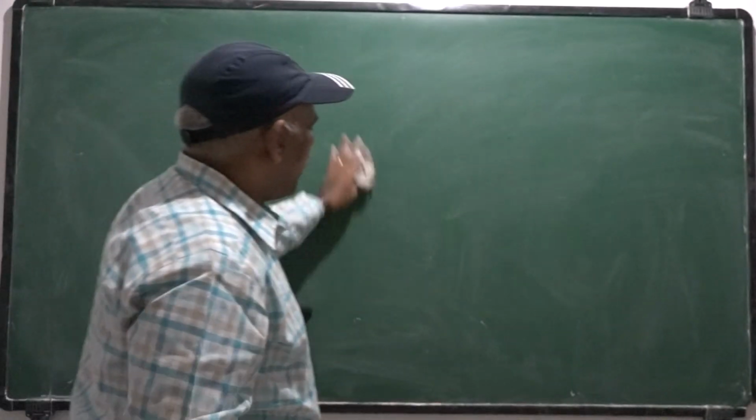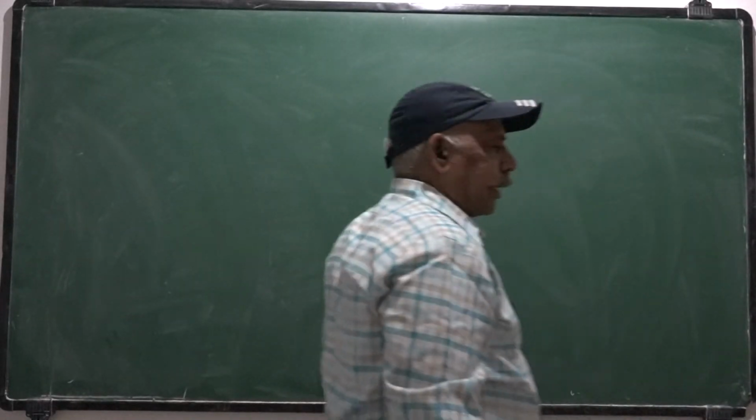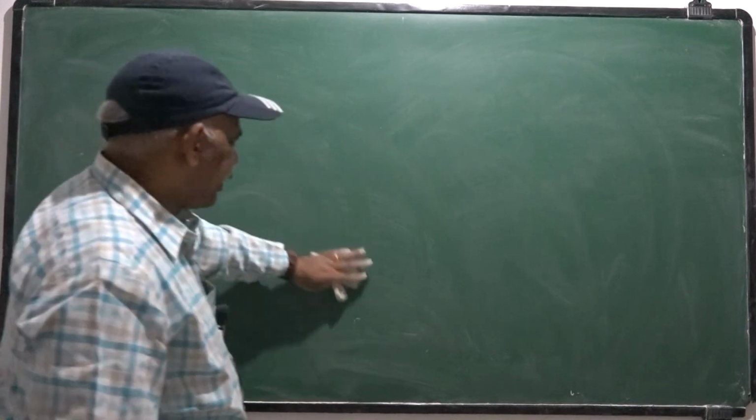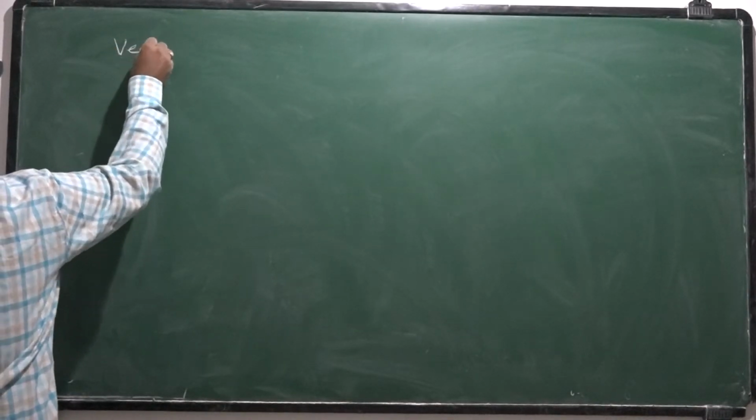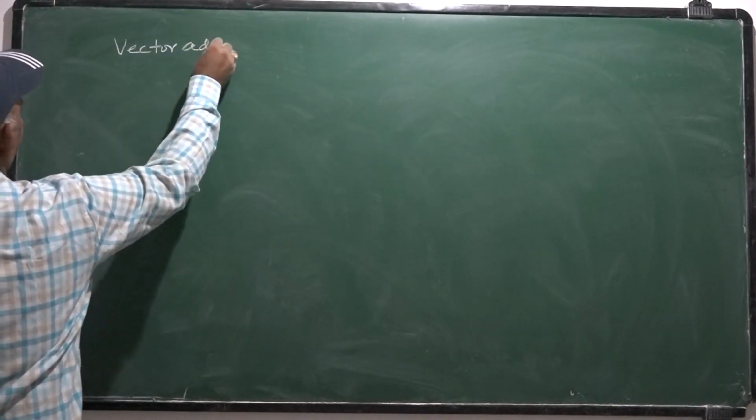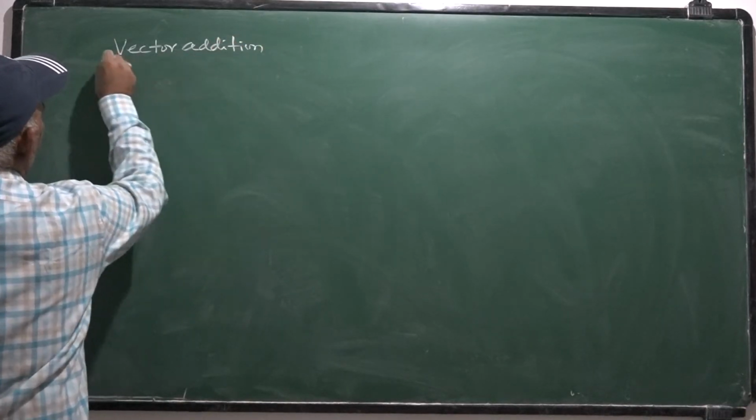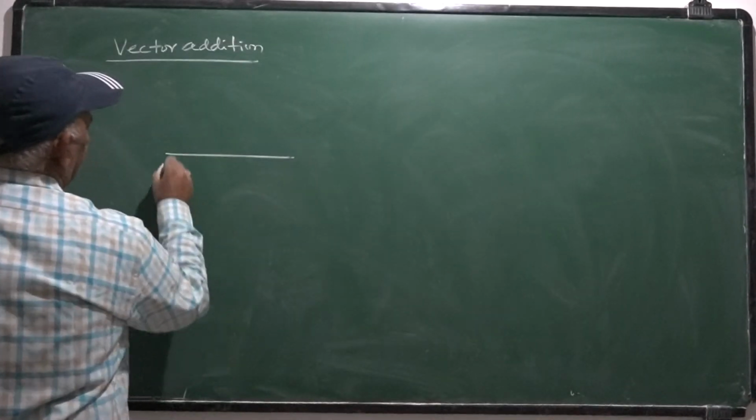Now coming to the algebra of vectors. Once a vector is defined, how to add or subtract two vectors? Algebra in the sense of how to operate the basic operations, addition and multiplication, over the vectors. That is the concept which comes under vector algebra. So, this is vector addition. Coming to vector addition, how to add two vectors? Let us consider a situation.